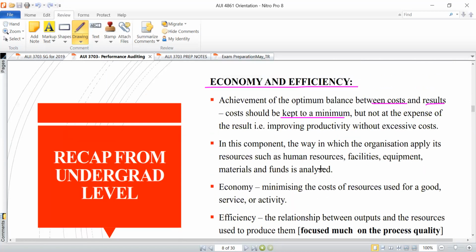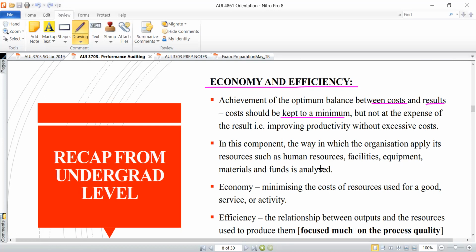Now let's begin to gain some insight with regards to economy and the efficiency element. Normally, when there's a discussion around these two, they normally discuss them under the same umbrella.